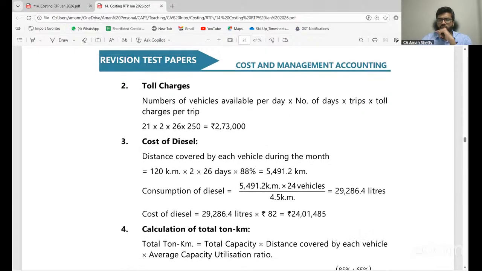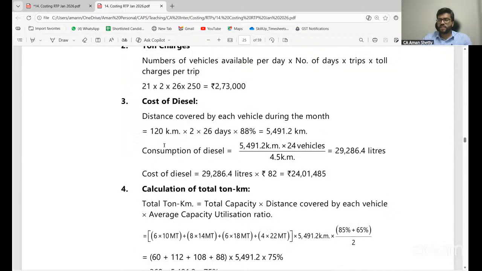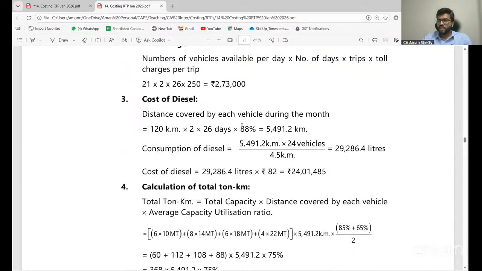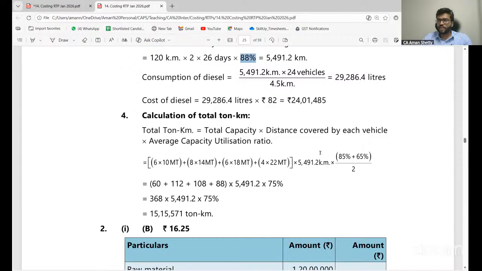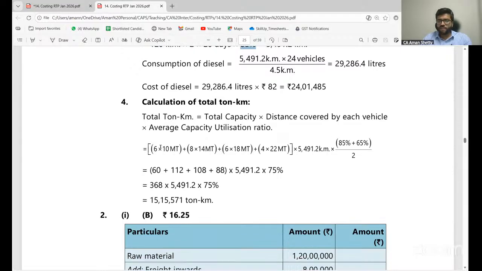So here also 21 into 2, right? So again, the maintenance is not considered here for toll charges. Is it clear, all of you? Here also 88%. So if you see consistently 88%, they're doing it because of maintenance. Yes, that's what I told you, maintenance has to be deducted. Correct or not? This is exactly what I told all of you.